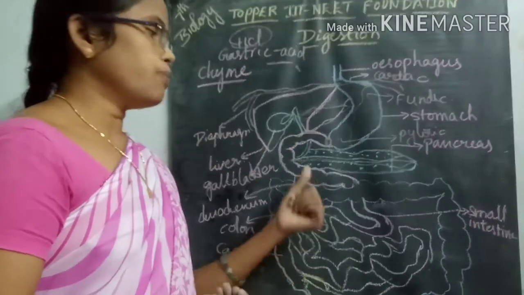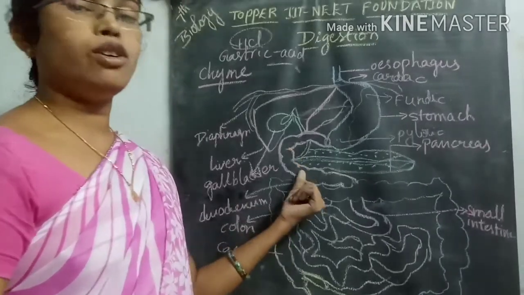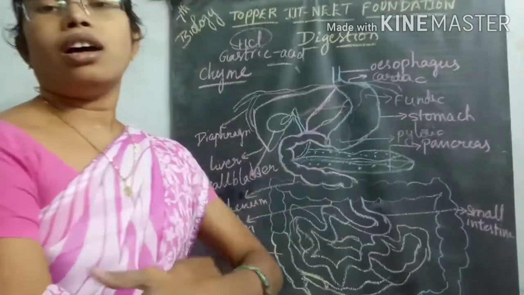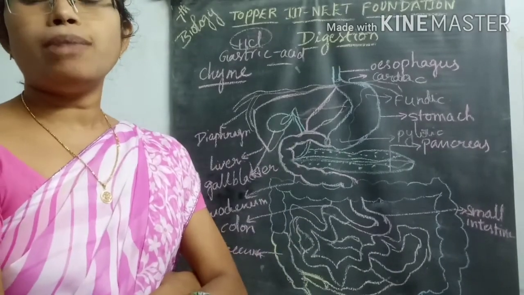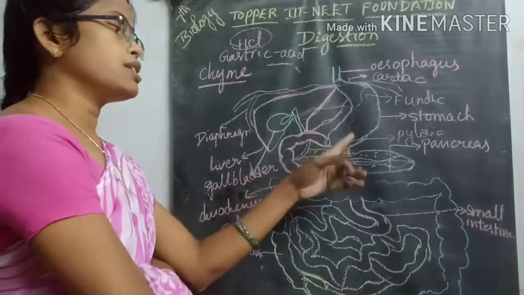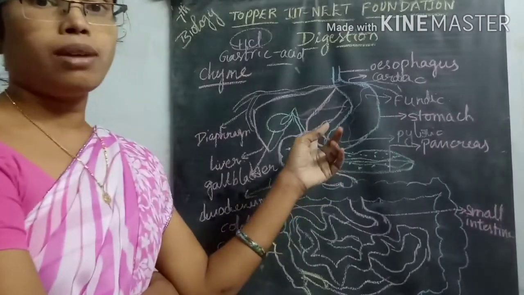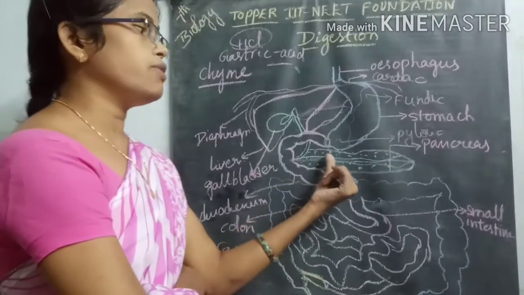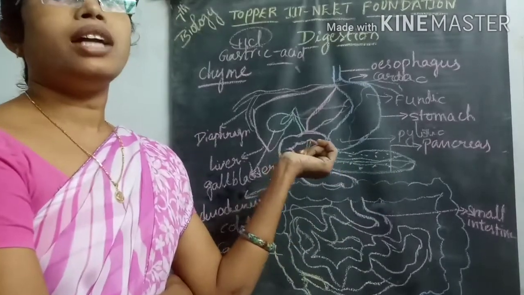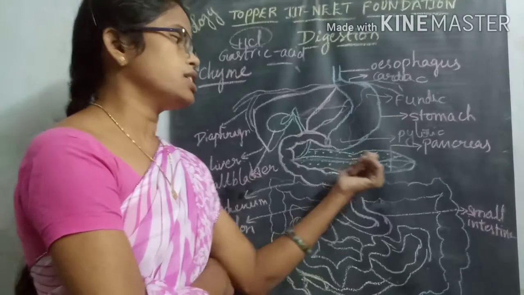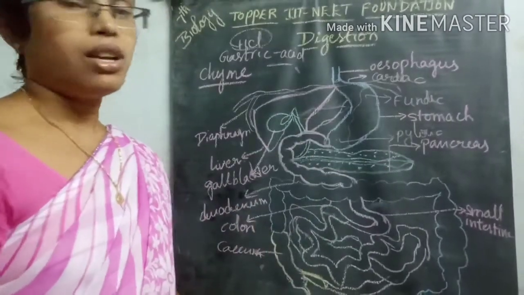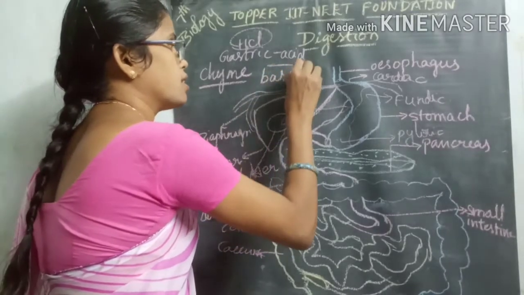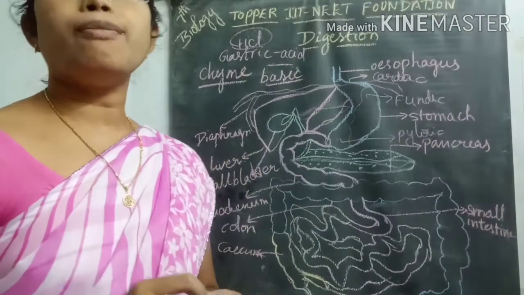The food material coming from the stomach enters the duodenum and is mixed with the pancreatic juice released by the pancreas. That pancreatic juice is basic in nature. Which nature is it? Basic, somewhat alkaline.